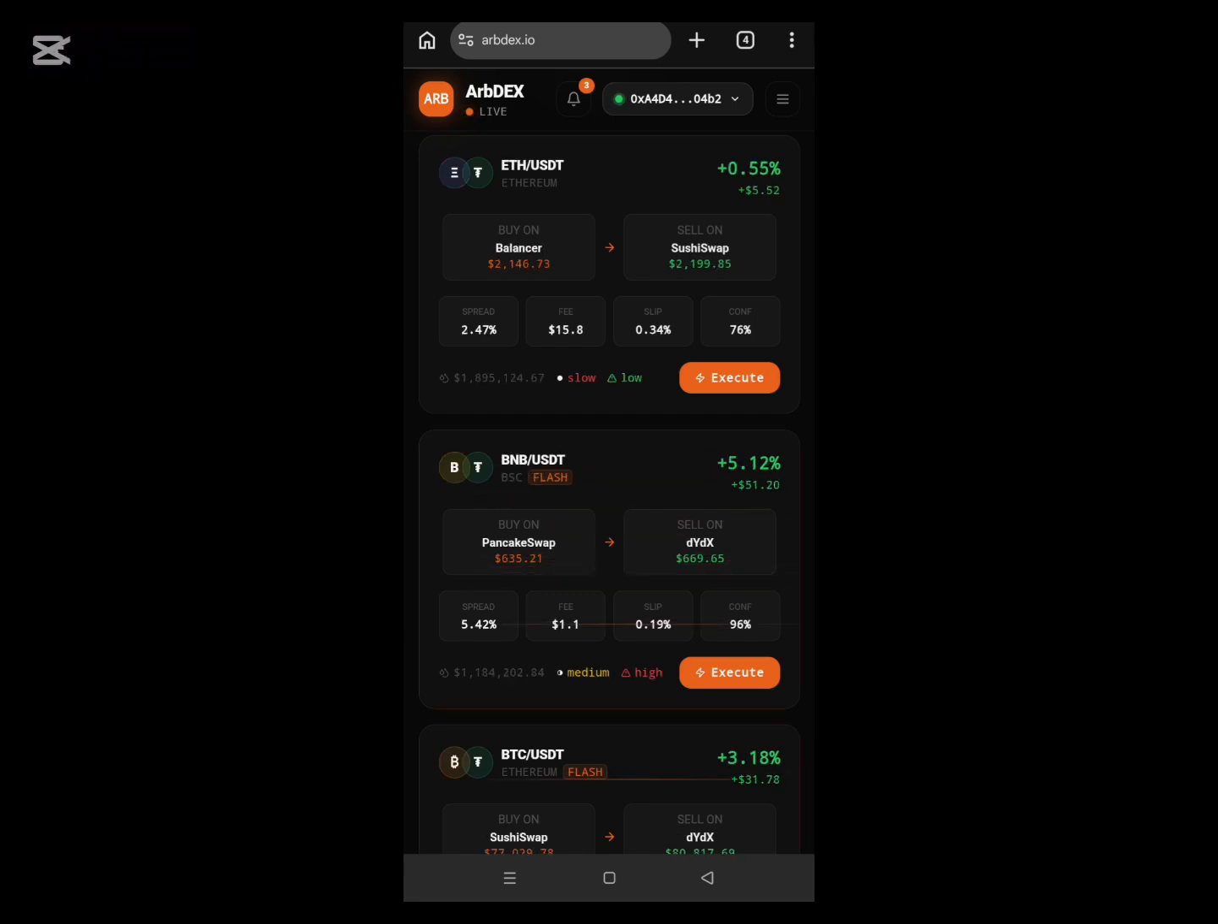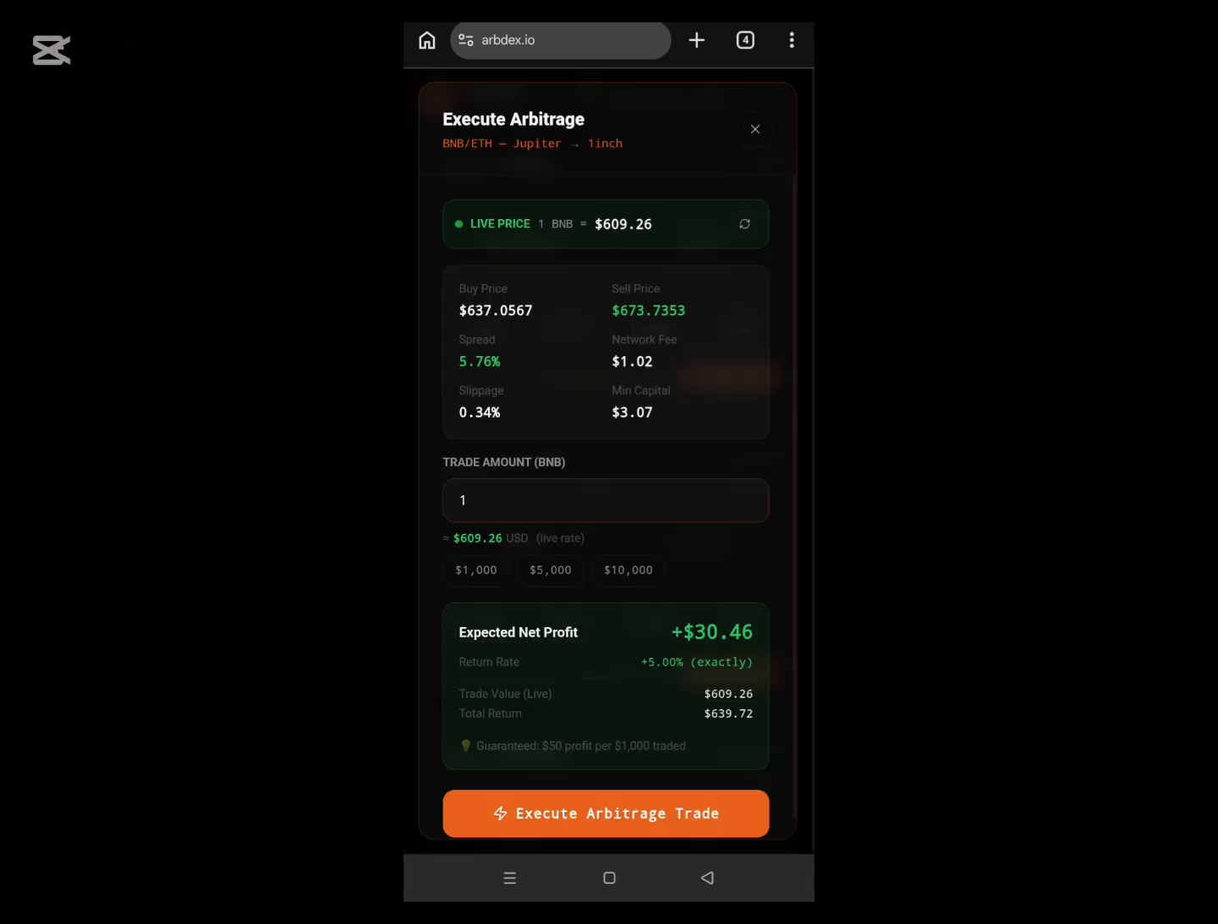And this is how it's done. Whichever one you want to select, once you see that pair, all you need to do is click on execute. You can see execute, just click on it to proceed. Good. Now I take BNB again. Good. I got it at 5.7%.